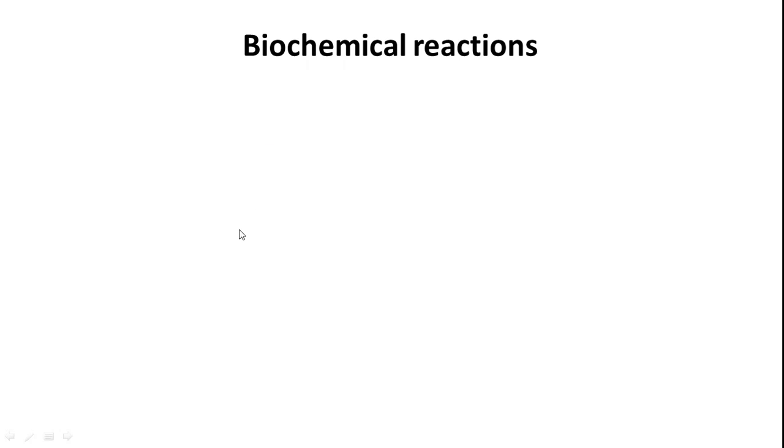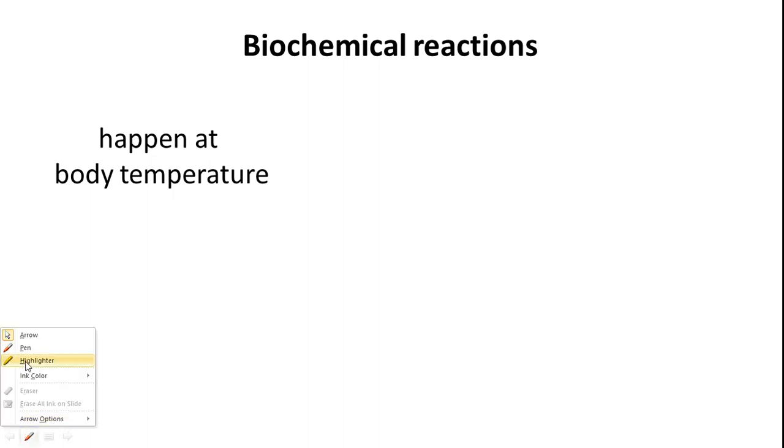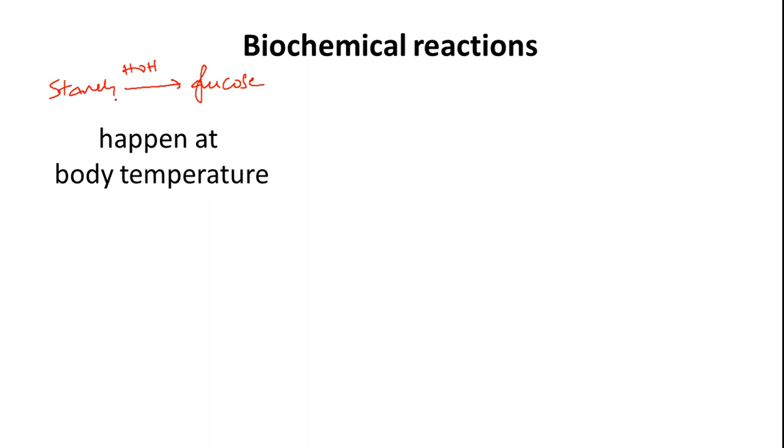For biochemical reactions they found certain characteristics, like they happen at room temperature, at nominal temperature. I'll give you a very simple example so that you can understand very easily. You all know that starch is a polymer of glucose. If you hydrolyze this, you are supposed to get glucose. What is the temperature we need to use? Usually at 100 degrees centigrade you have to add water and then boil for at least 1 hour so that you can hydrolyze starch into solution, mostly simple carbohydrates.